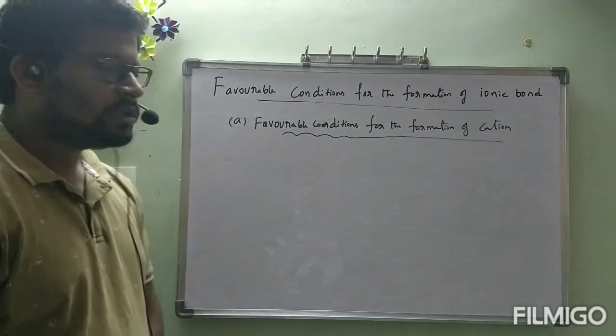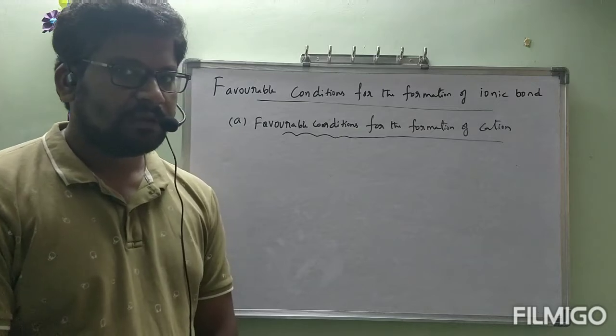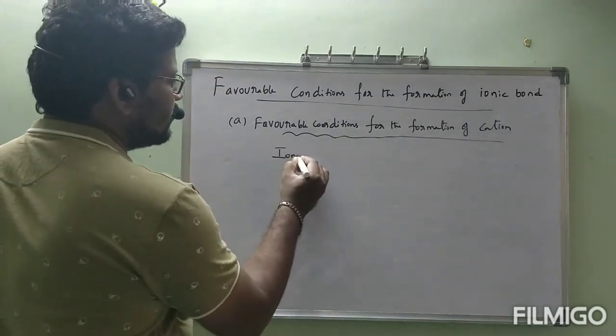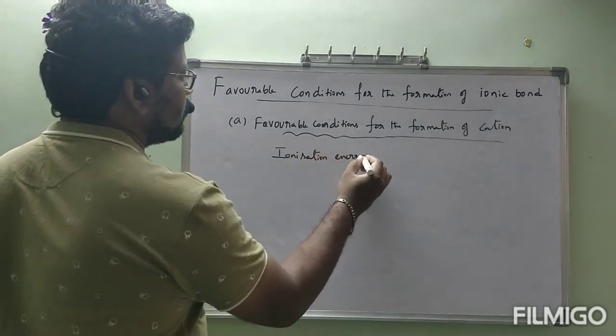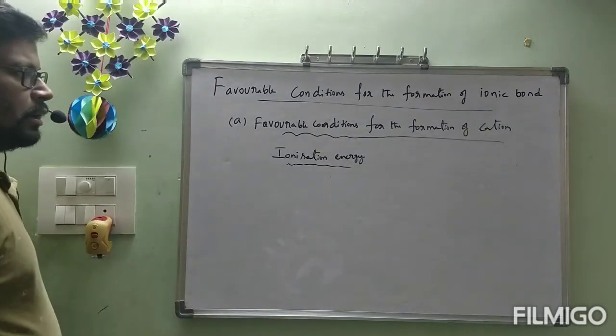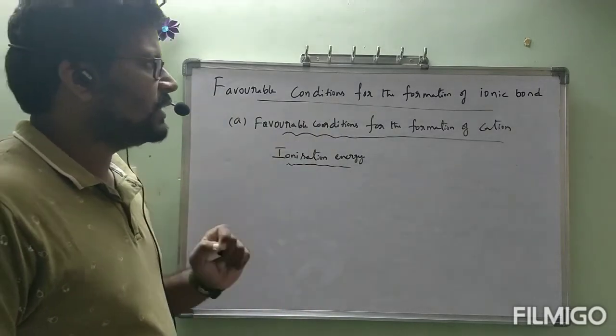Before going to see the conditions, we want to know one definition. That is ionization energy. First, favorable conditions for the formation of ionic bond.